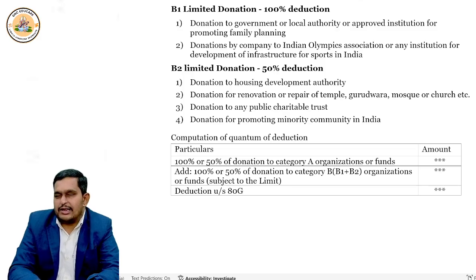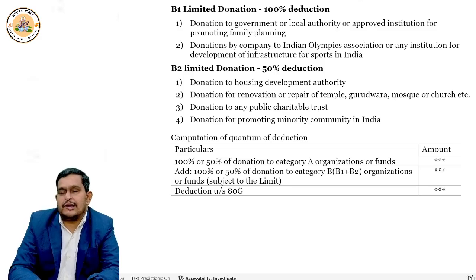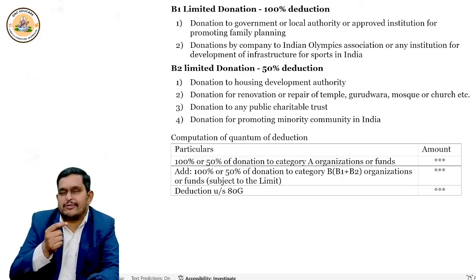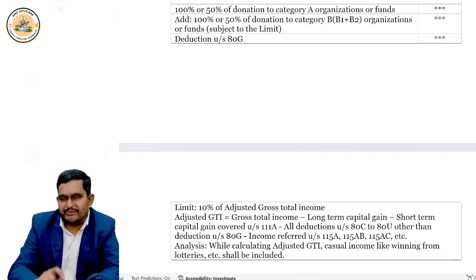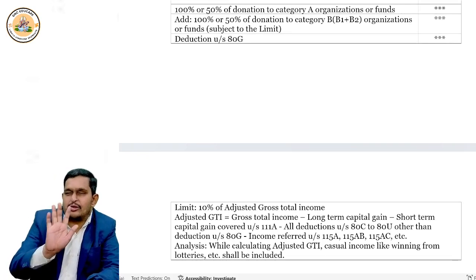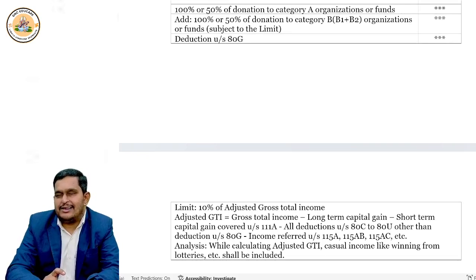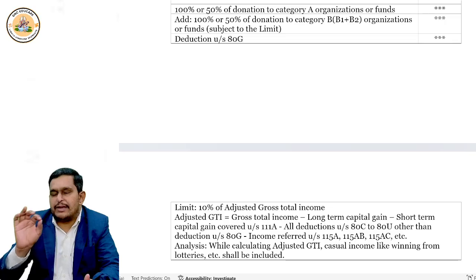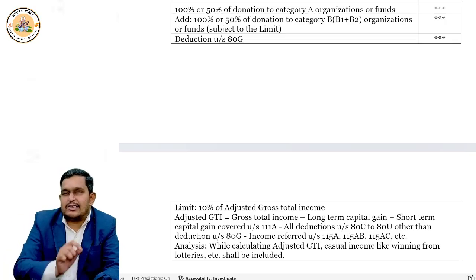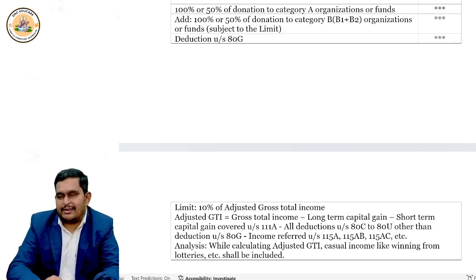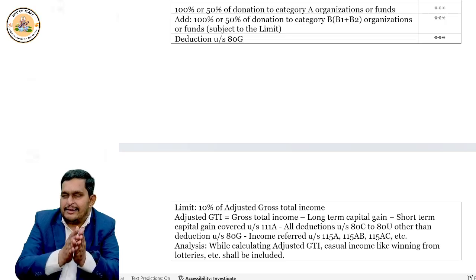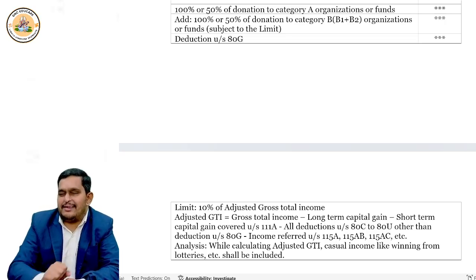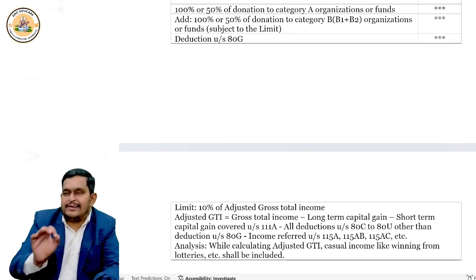Now, what is adjusted total income? Dekho, you do the total of salary, house property, PGBP, capital gain, other sources, you get gross total income. So, adjusted total income is gross total income only. But from that gross total income, we have to deduct long-term capital gain, minus short-term capital gain under section 111A, minus deductions under 80C to 80U other than 80G.